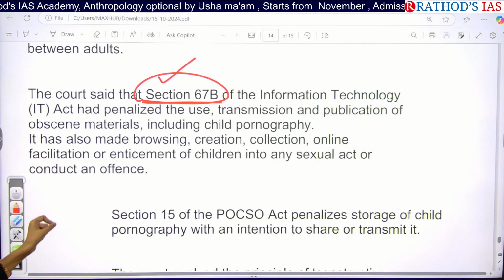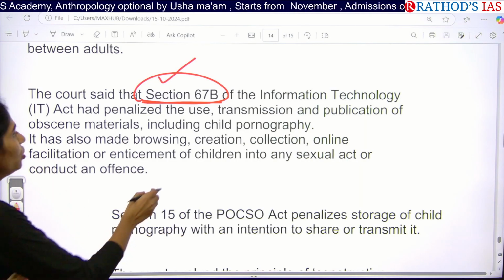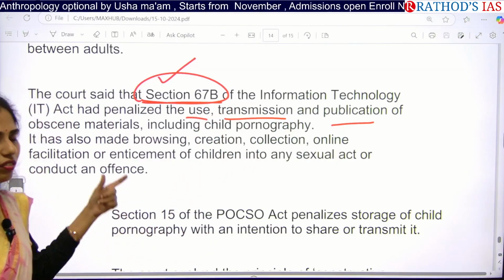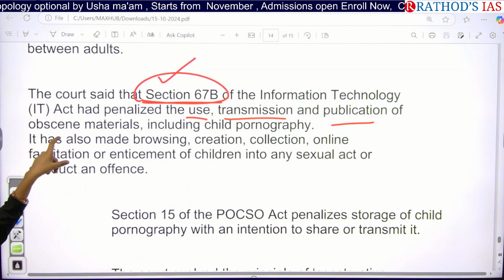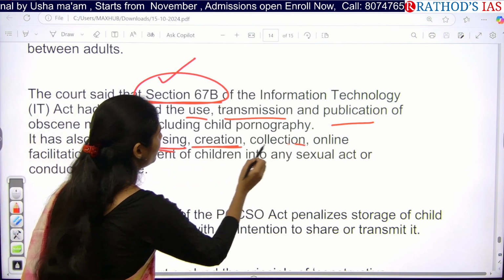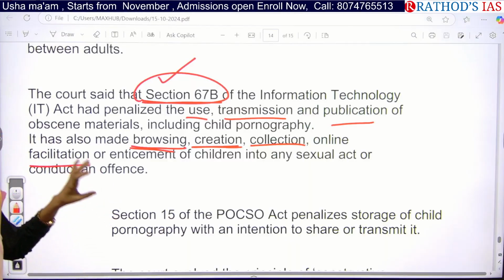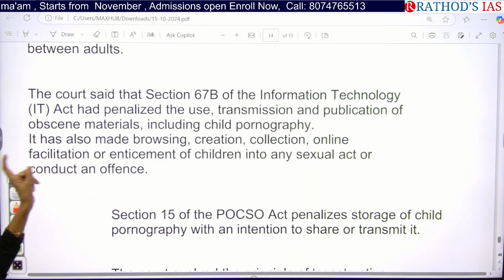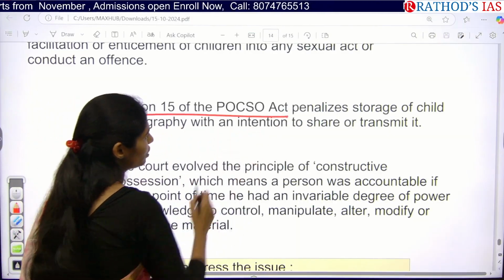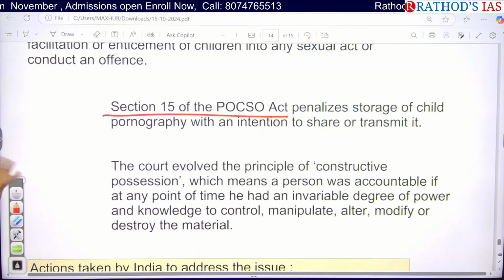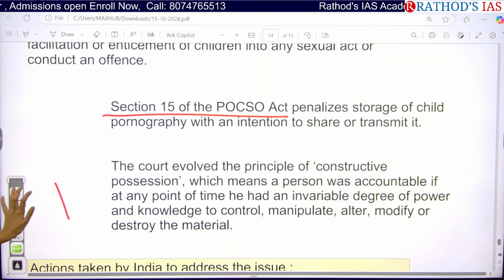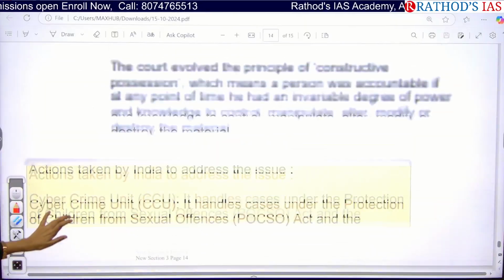We have to penalize and punish the people who use, transmit and publish this child pornography material. In this, they also included browsing, creation, collection and online facilitation. Everything comes under the offense. And even under section 15 of the POCSO Act, which penalizes the storage of child pornography with the intention to share or transmit that information. Okay, so this is what was mainly said.